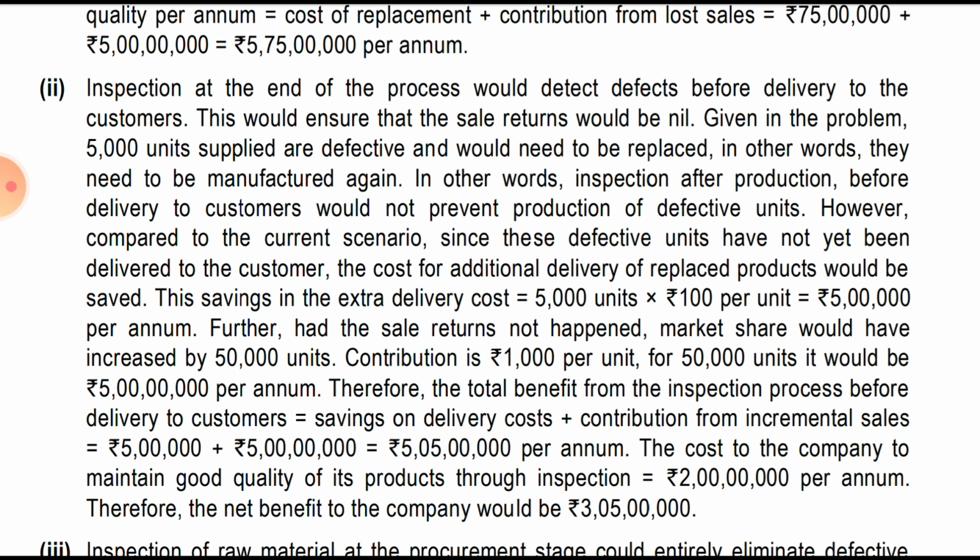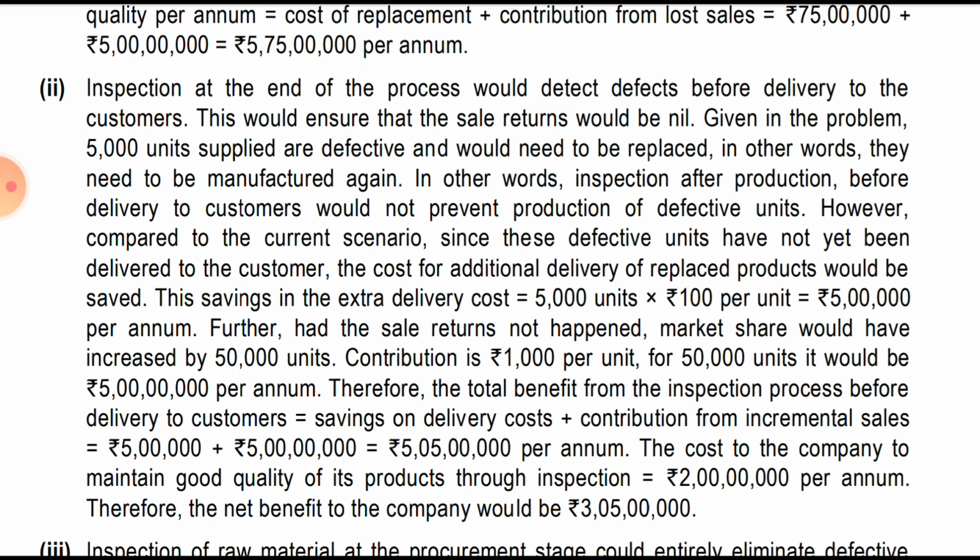So defective product will be produced, so they will incur the cost, but what they will save in this is the 100 rupees, which they would have incurred for the delivery part. However, compared to the current scenario, since these defective units have not been delivered to the customer, the cost of the additional delivery of replaced product would be saved. This saving, an extra delivery cost, is 5000 into 100, that is 5 lakh per annum.